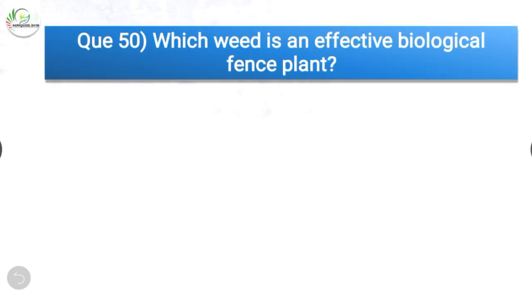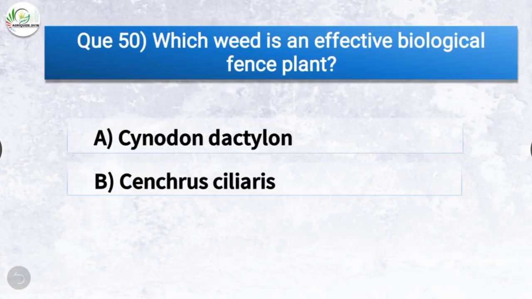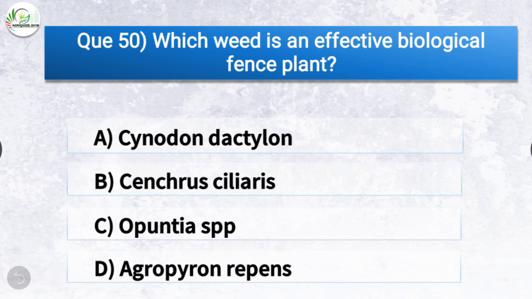Question number 50. Which weed is an effective biological fence plant? The correct answer is option C, Opuntia species. So, Opuntia species is an effective biological fence plant.